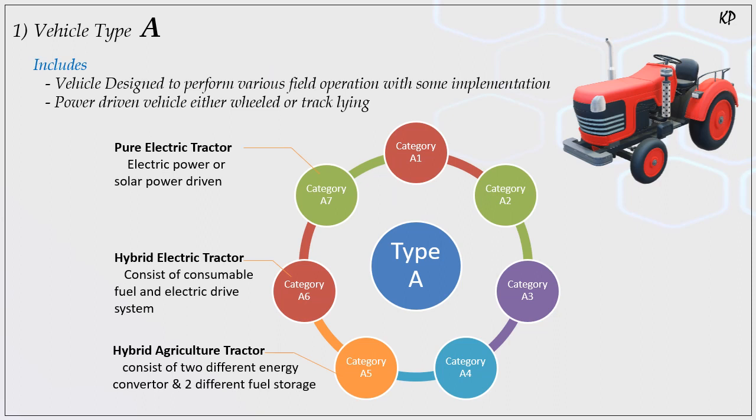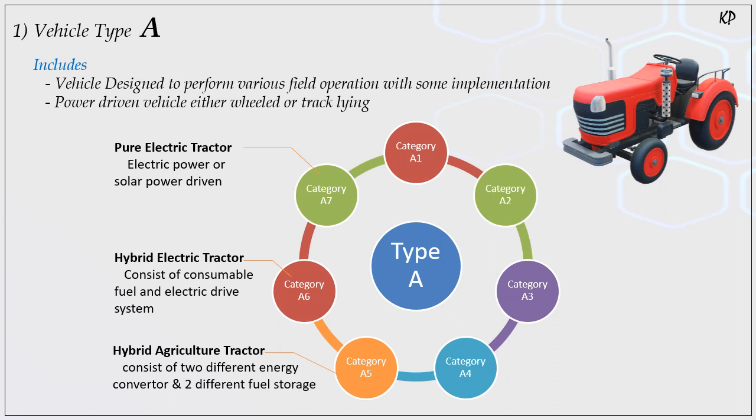Then in A5 category they have decided hybrid tractors, wherein two types of fuel are used, like two types of gases or any combination. So these hybrid tractors will have two different systems for their two different fuels.